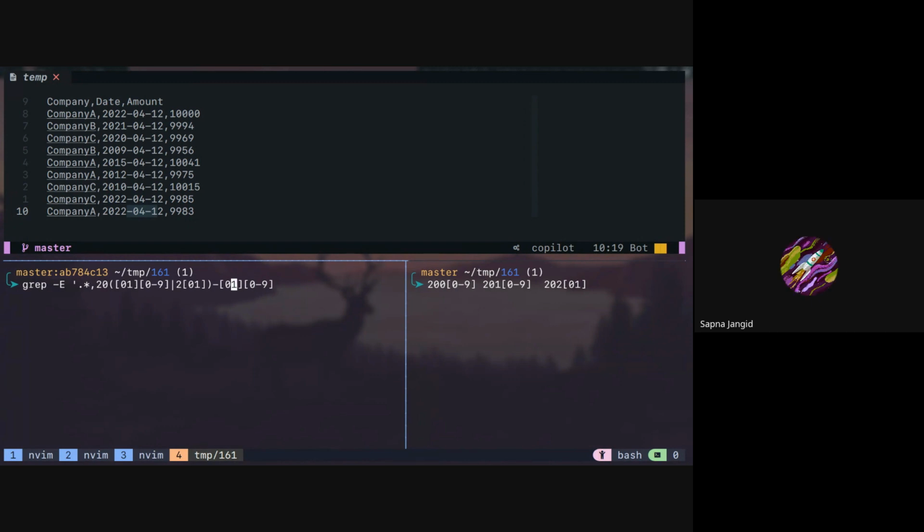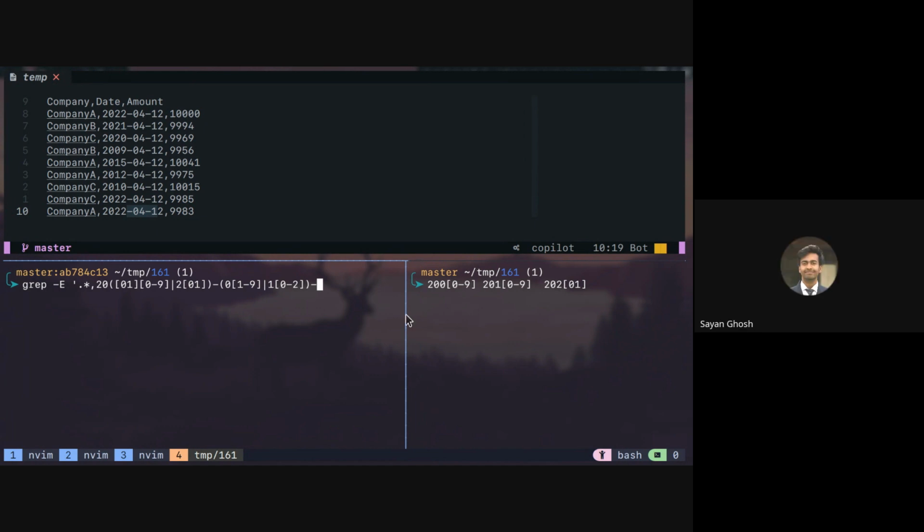So then we can do the same pattern which we did in the first one. 0 will not have 0 to 9. 0 will have 1 to 9. Or it will be 1, and then 0 to 2. 0 to 2, yeah. Yes.